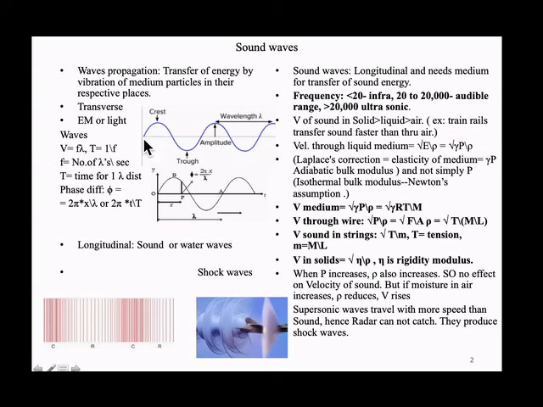Time period and frequency are related. Suppose in 1 second 50 cycles are there. How much time will it take for one cycle? It will take 1 by 50th of a second. That is its time period. So T and f are related like this: T is equal to 1 by f, or f is equal to 1 by T. So frequency is the number of cycles per second.